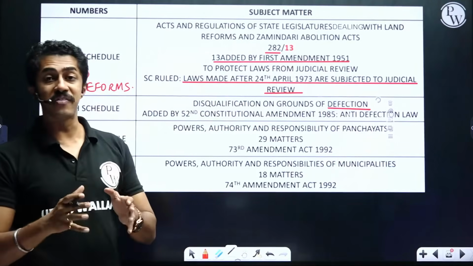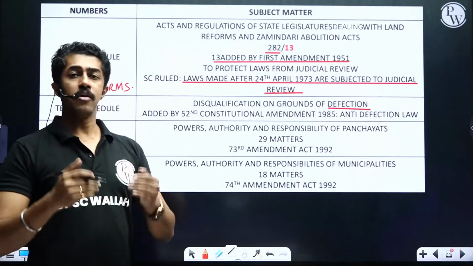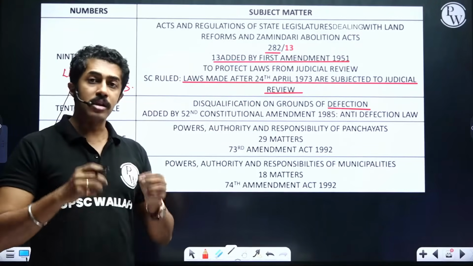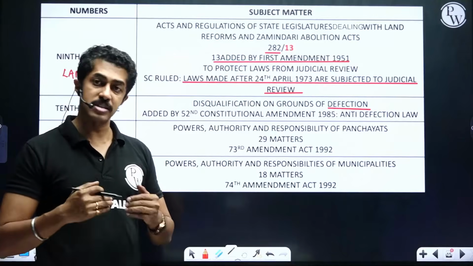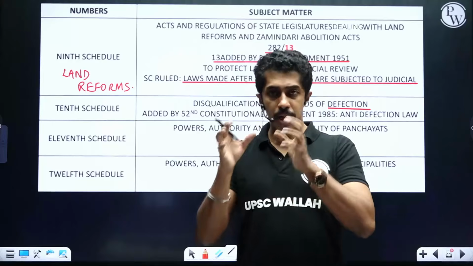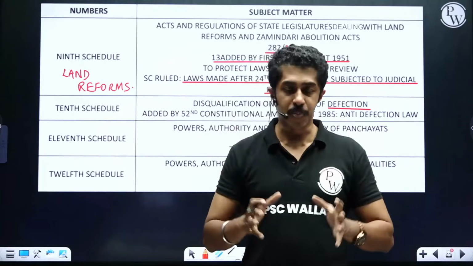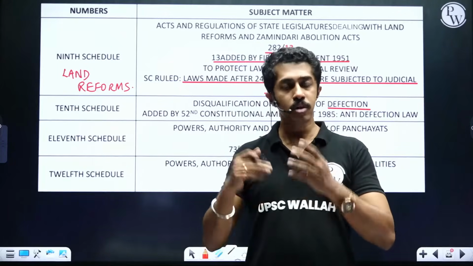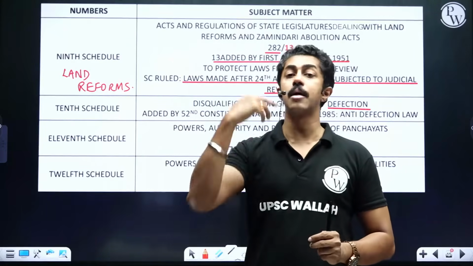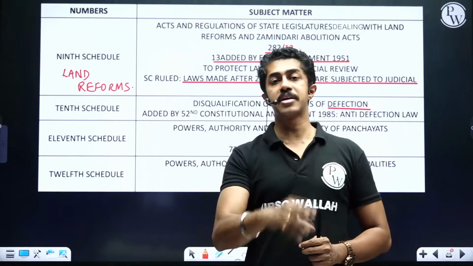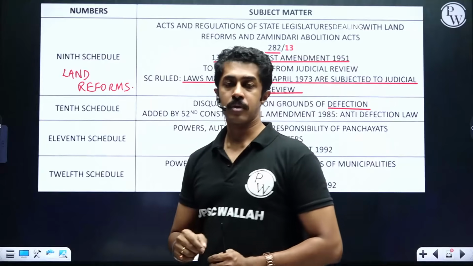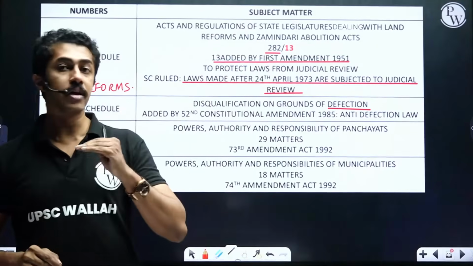Defection. That is to prevent defection. What is defection? When a member of a particular political party, without formally resigning their post, has got elected, it could be an MP or an MLA. Let us say I belong to the Congress party. I won the election using the symbol, everything of Congress. People voted for me thinking that I'm a Congress candidate. But after the election, I decide to go and join BJP. That is defection. Clear? Defection in detail, we'll take it up later.